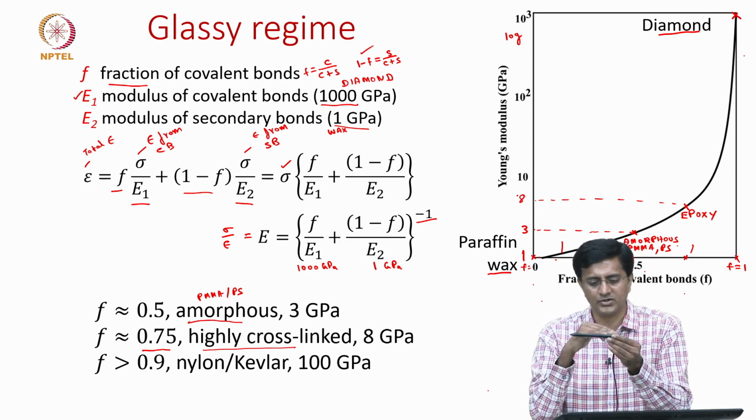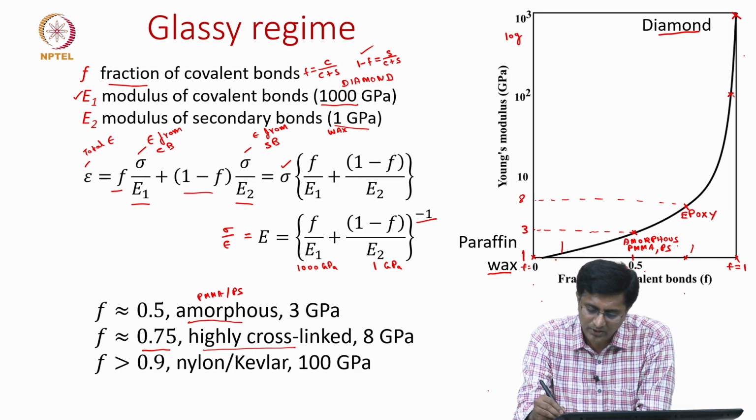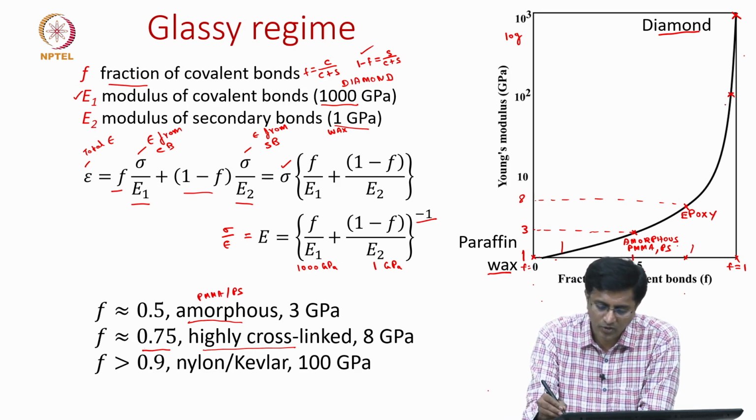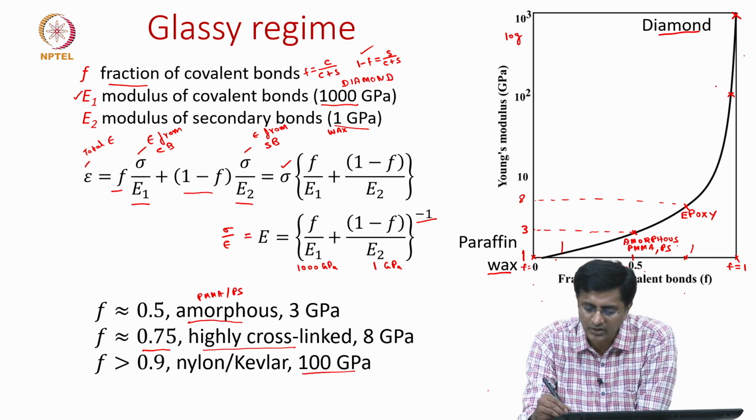But now let us focus on what happens when this F value is very high. From this plot you can see that it can be somewhere here, which means we are talking about 100 gigapascals. This is where we can have nylon or Kevlar fibers.